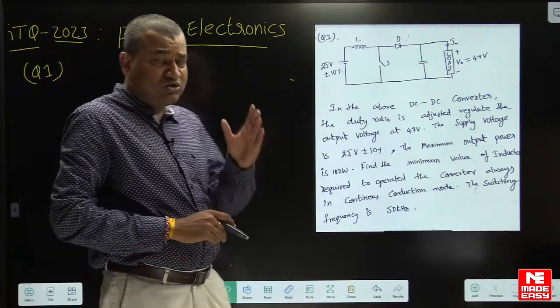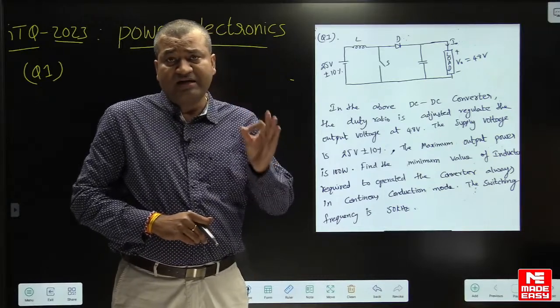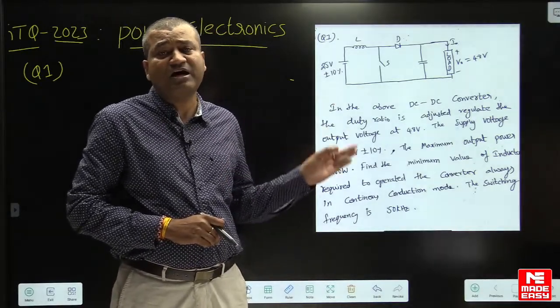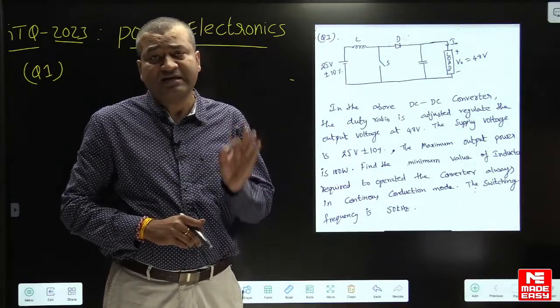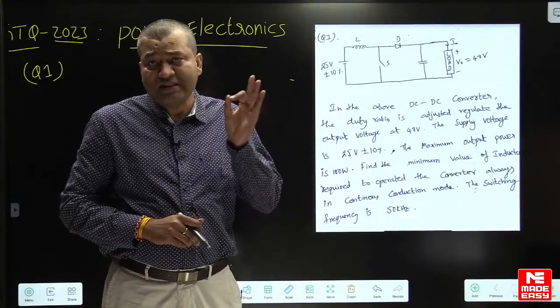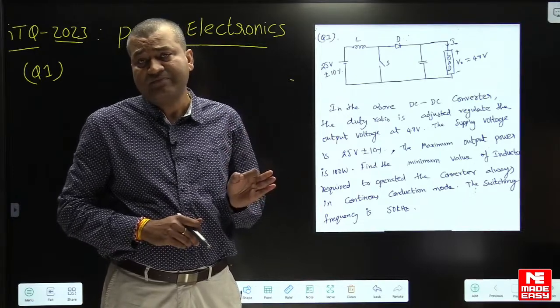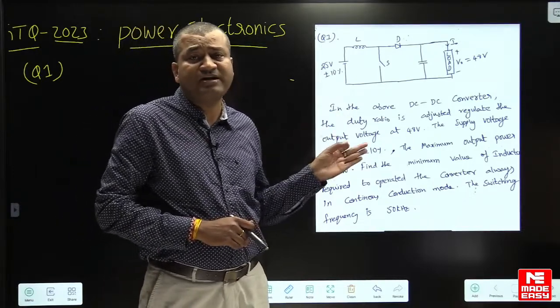See, most of the times the examiner does not specify whether it is buck or boost or buck-boost. You have to remember the circuit diagrams. If you understand the position of the inductance, you can understand what type of converter it is.